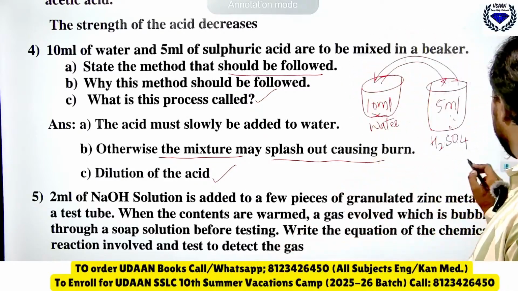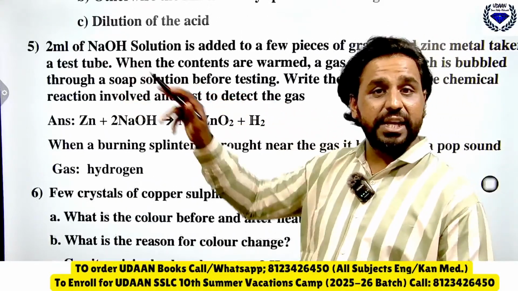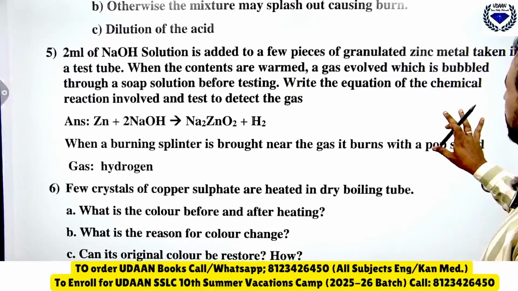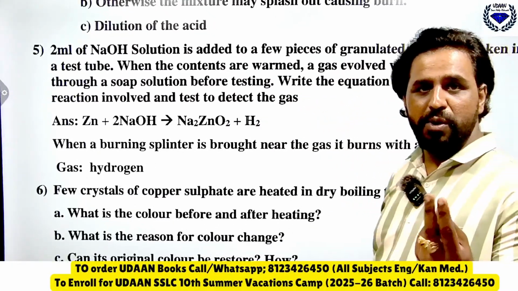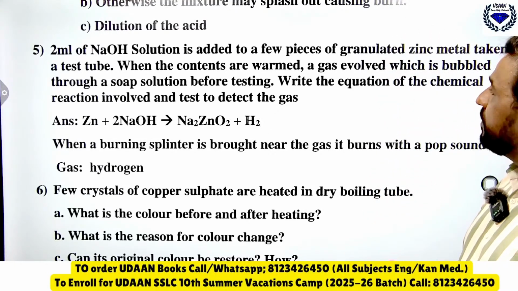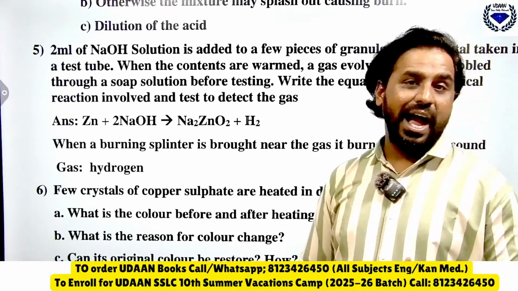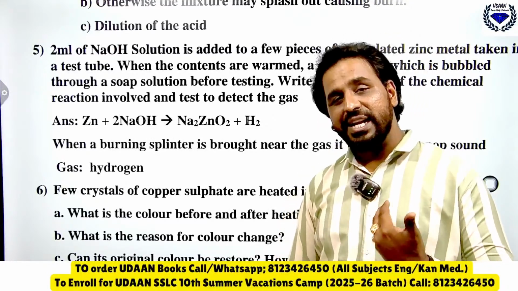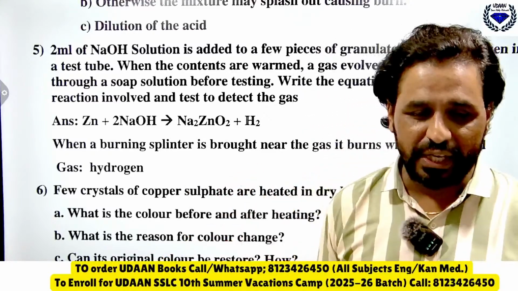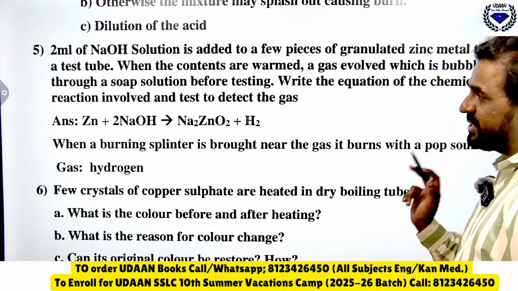Okay, now coming to the next one. 2 ml of sodium hydroxide. You know that sodium hydroxide is a base. Solution is added to few pieces of granulated, means small pieces, zinc metal taken in a test tube. When the contents are warm, a gas evolved is bubbled through a soap solution before testing. I hope you have drawn this pop sound diagram many a time, and the question is related to that diagram only. Now write the equation of the chemical reaction involved and test the detected gas.